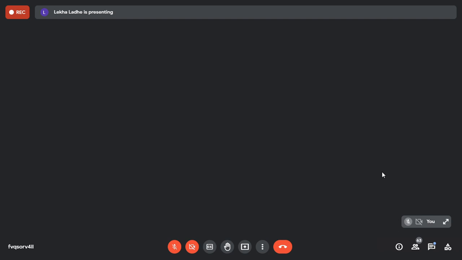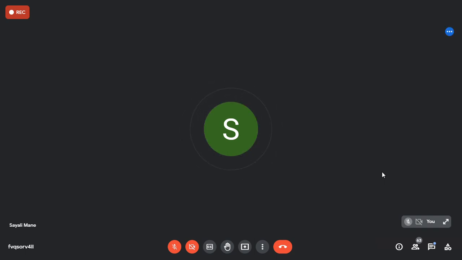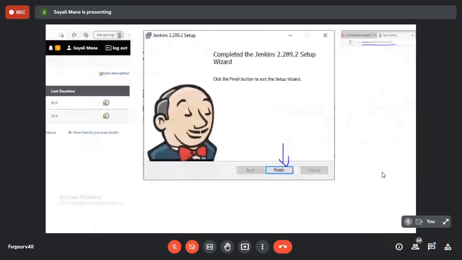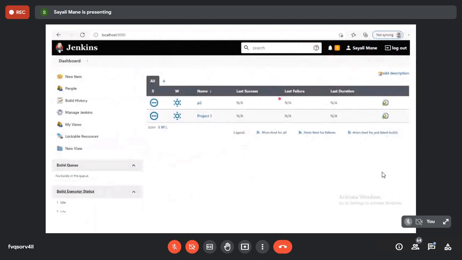Yeah. So I'll share the screen. Those who are not getting it, please try it once again. Make sure you have installed JDK 1.8 and 11. After that, take a screenshot of your account, what it consists, your name. I have already created the project, that's why two projects are there, or else it should be empty on your screen. Okay. Done with this. Those who have finished, done? Yes or no? Yes, ma'am.